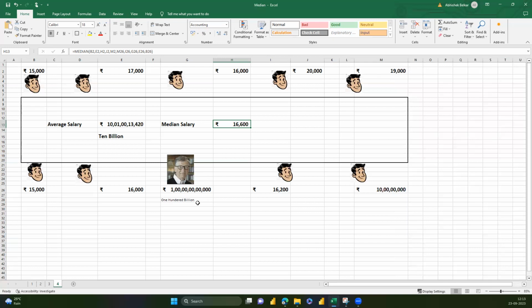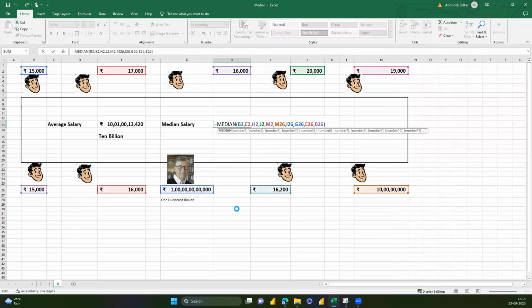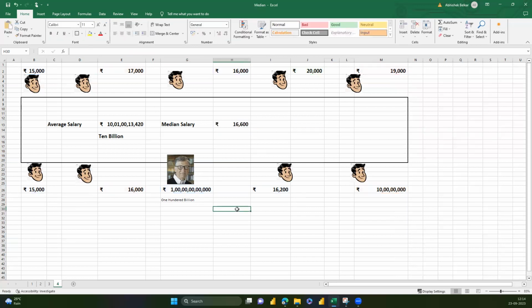In the world of statistics, whenever a number comes into your distribution which is way far from other numbers, we call it an outlier. And average is very sensitive to outliers. It changes when the outlier comes into the picture. And that's why we always rely on median to understand the distribution of our data. That's why, my friends, understanding median becomes so important.